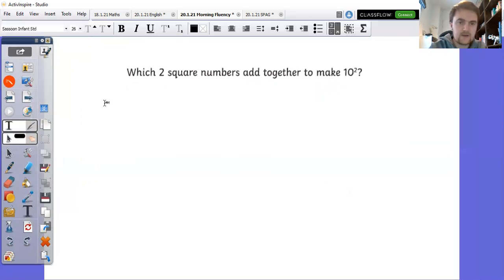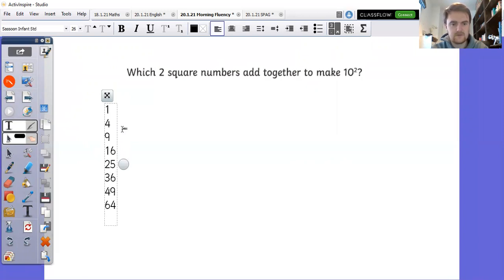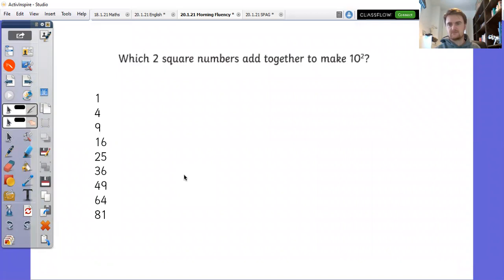Now, I quite like this question, I have to admit, because there is a bit of trial and error with it. But what we can do is we can write out our square numbers first of all. So 1 squared, 1 times 1 is 1, 2 squared is 4, 3 squared is 9, 4 squared is 16, 5 squared is 25, 6 squared is 36, 7 squared is 49, 8 squared is 64, 9 squared is 81. I'm not going to put 10 squared in because I know that 10 squared is 100 and 100 plus 0 is 100, so we don't have that there.